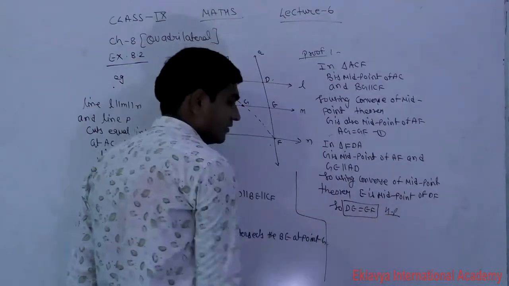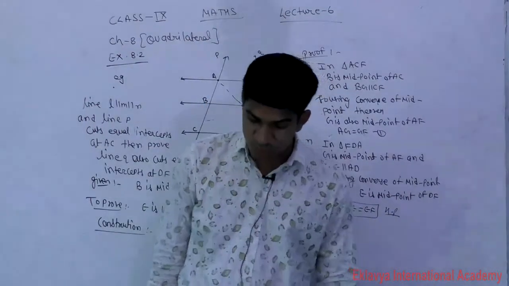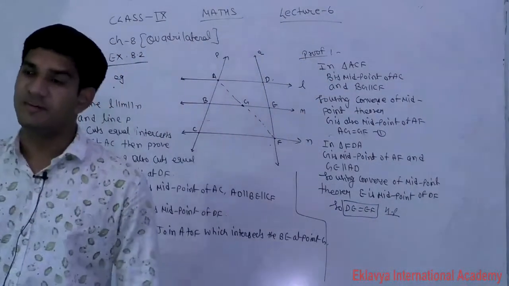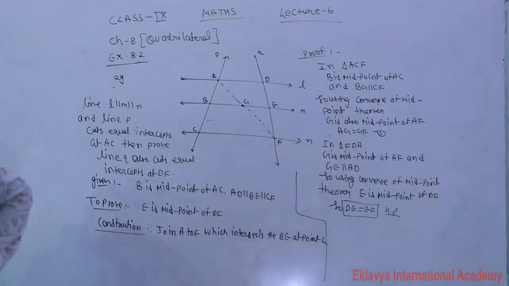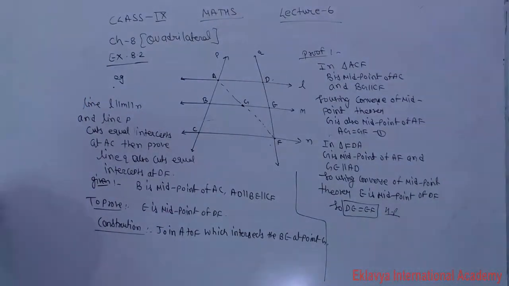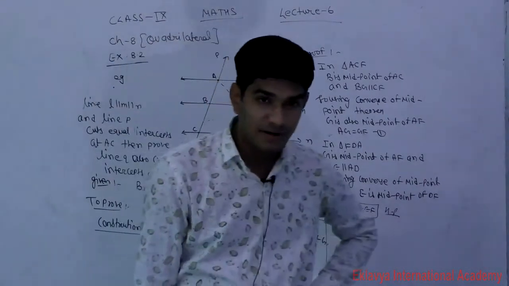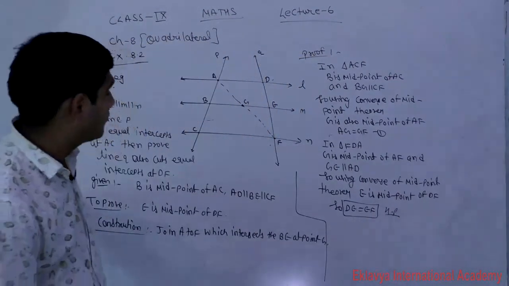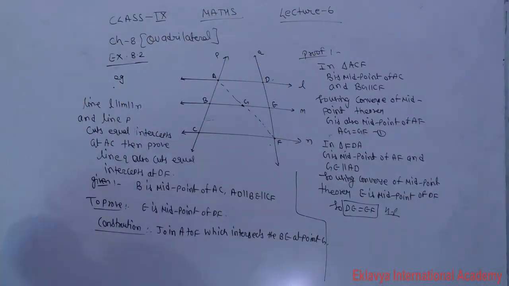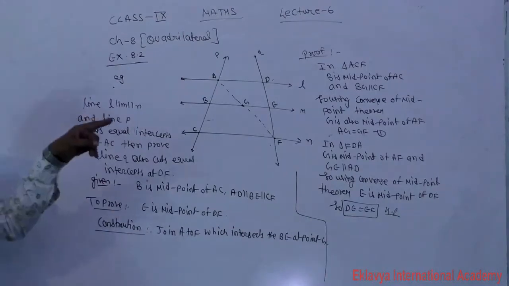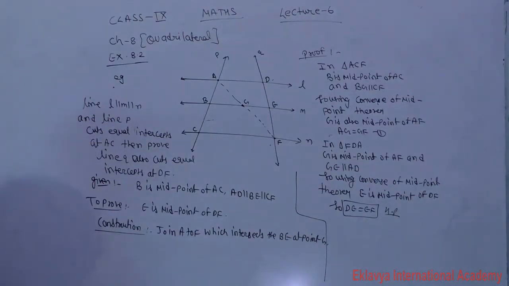Hence, understand? One is given to you as a midpoint, and then after we proved that another point is also the midpoint. That means divided into two equal parts, meaning cut equal intercept. Understand? So in that question, students, what is given to you? Three lines. Lines L, M and N are parallel lines.